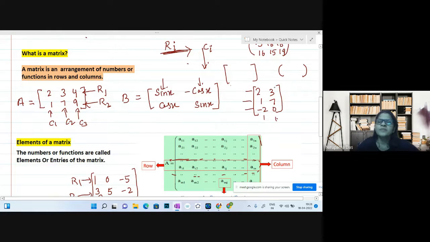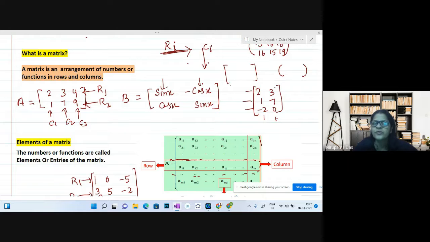So one observation is, if the matrix has m number of rows and n number of columns, the number of elements would be m into n. Again, I'm becoming a bit slow here. With 2 rows and 3 columns, you get the number of elements 6, which is 2 into 3.